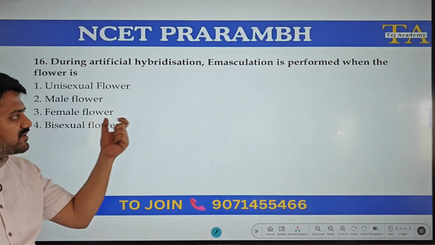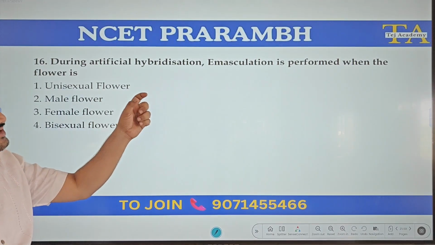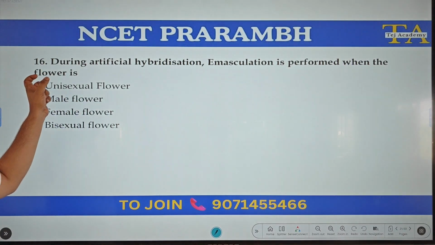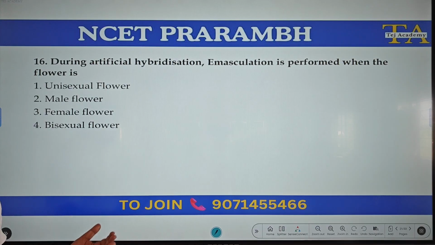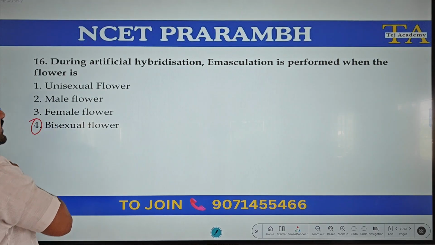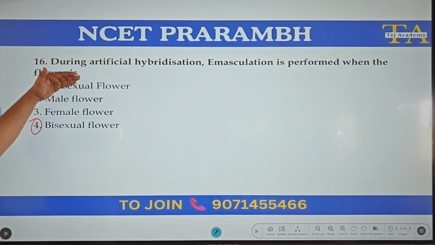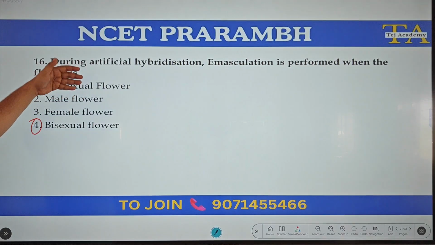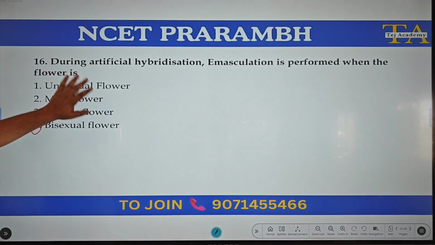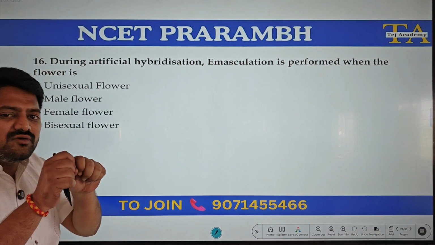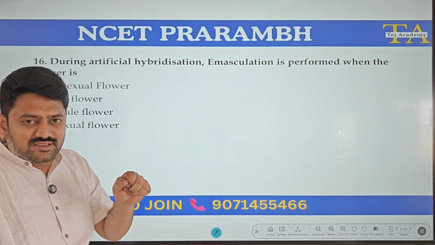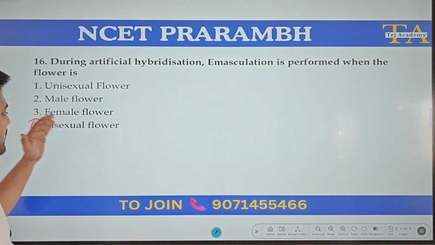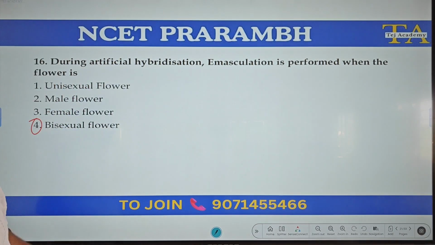During artificial hybridization, emasculation is performed when the flower is bisexual. Remaining all are the same. It is a unisexual flower, that is male flower and female flower. So here emasculation is not required. Removal of the anthers from a bisexual flower is basically called emasculation.